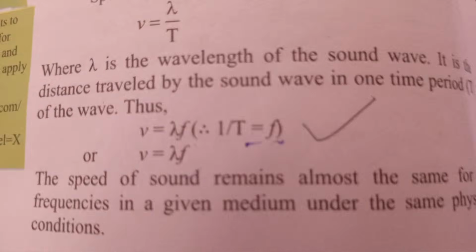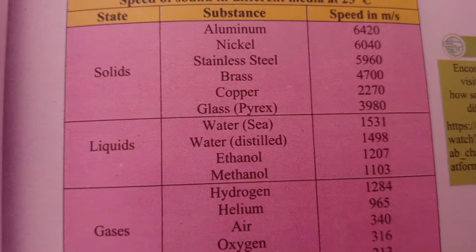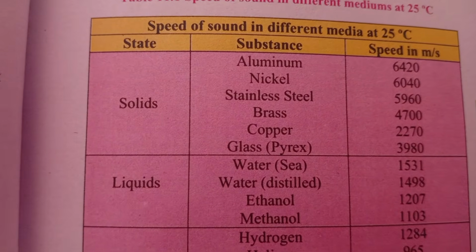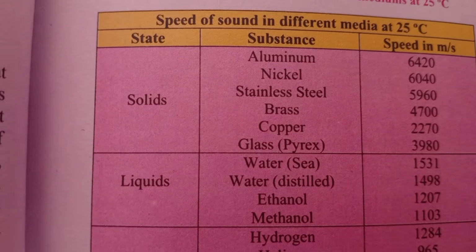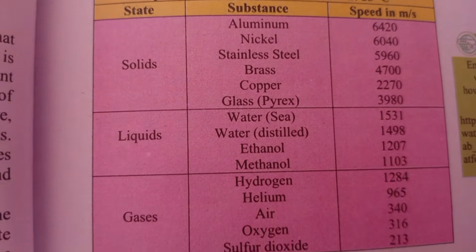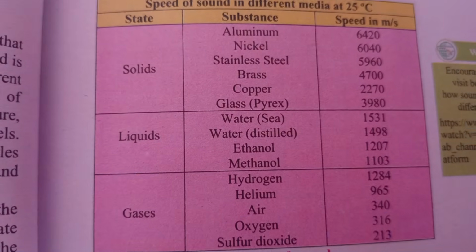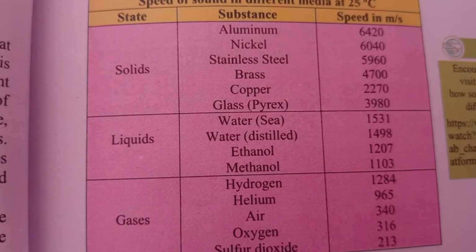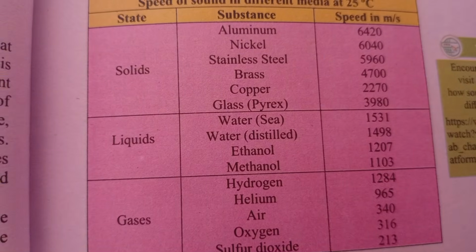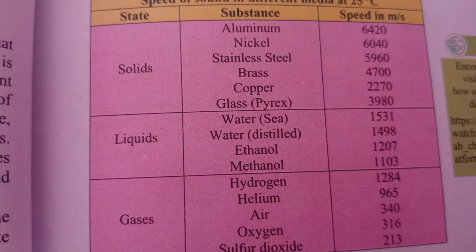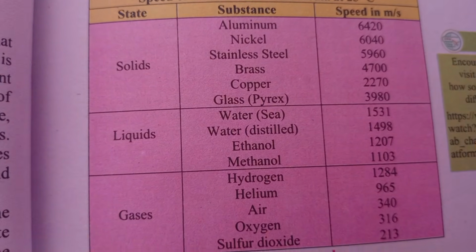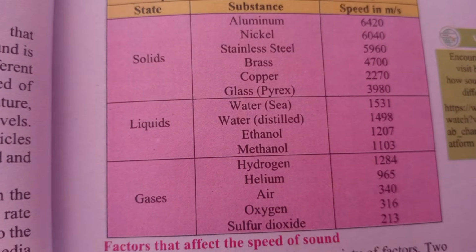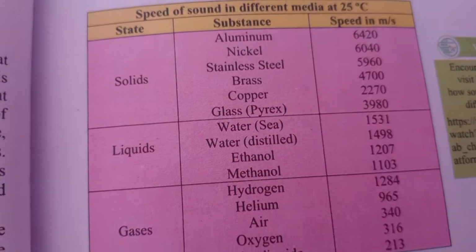This is the table that shows you the speed of sound in different media at 25 degrees centigrade: solids, liquids, gases, aluminum, nickel, stainless steel, brass, copper, glass, ferrite, water, distilled water, ethanol, methanol, hydrogen, helium, air, oxygen, sulfur dioxide.